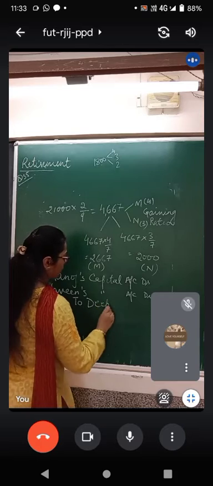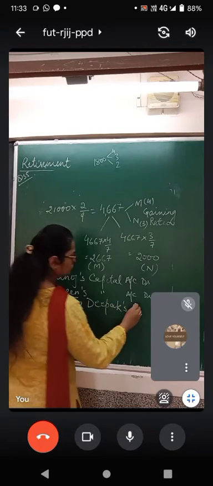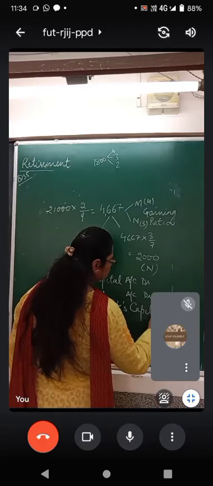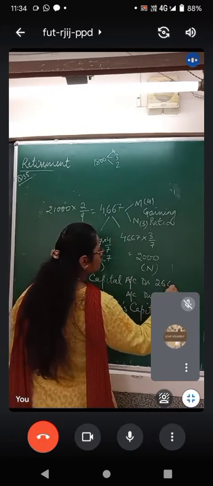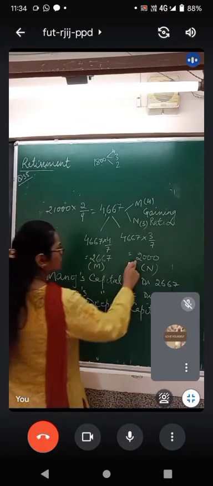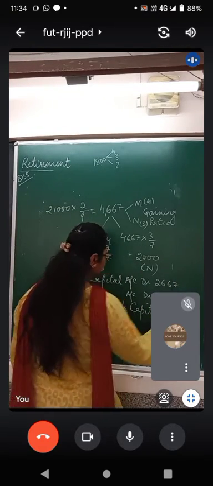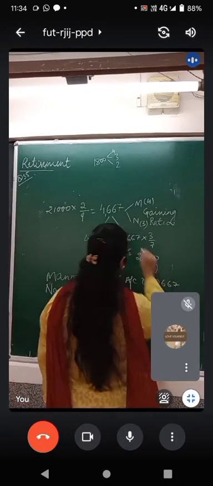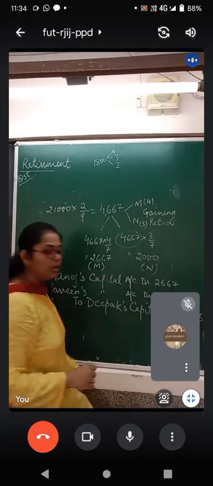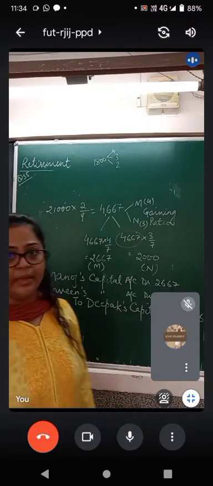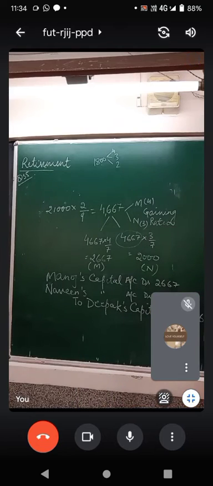To Deepak's capital. Manoj is paying 2,667. Naveen is paying 2,000 and Deepak is receiving 4,667 in total. Compensation for goodwill made in the gaining ratio. This is the second journal entry.